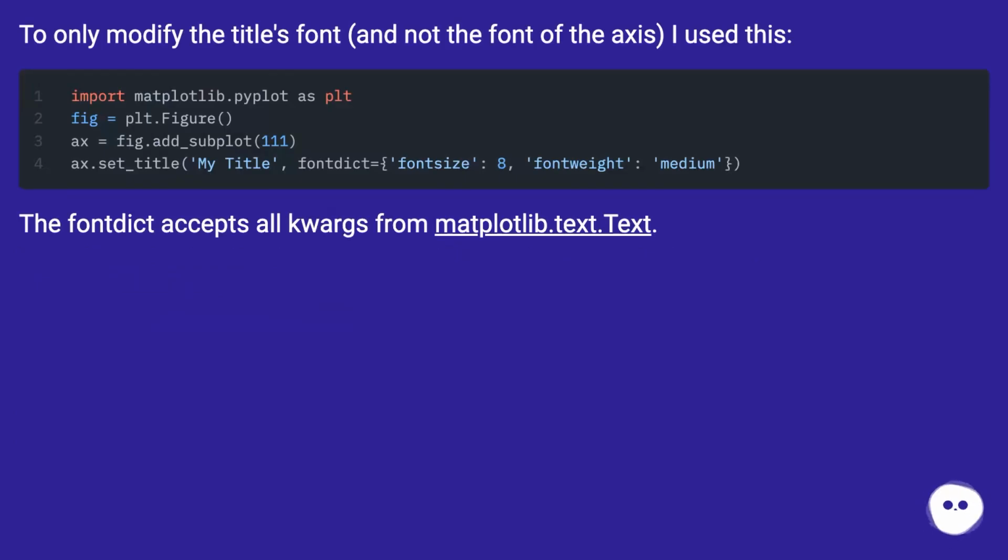To only modify the title's font, and not the font of the axis, I used this. The font dict accepts all kwargs from matplotlib.text.Text.